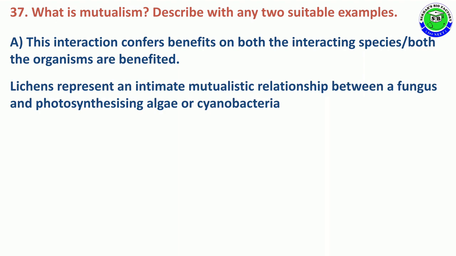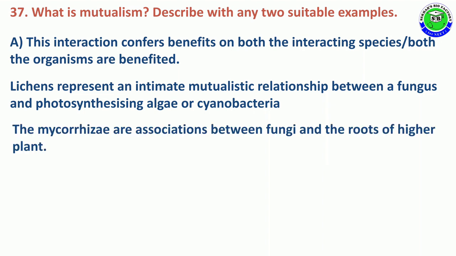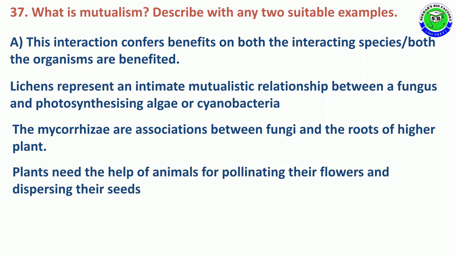Example, lichens represent an intimate mutualistic relationship between organisms having photosynthetic algae and fungi or cyanobacteria. The mycorrhizae are associations between fungi and roots of higher plants. It is one more example. The plants need the help of animals for pollinating their flowers and dispersing their seeds. So these are some examples for mutualism.